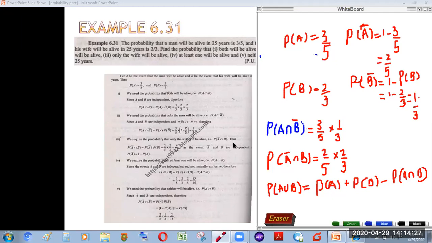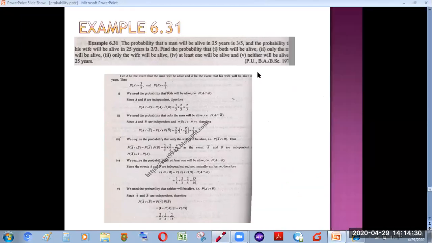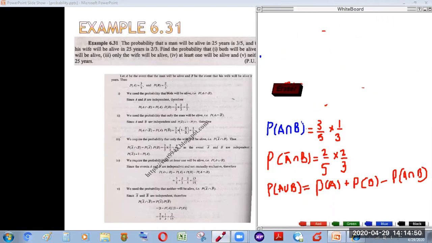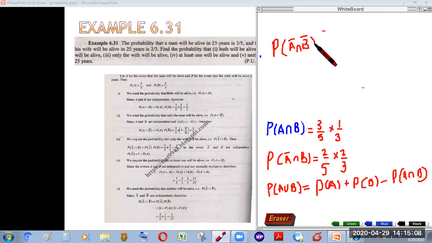All right. And there is a last part of this question, that neither will be alive. That means the man will not be alive and his wife will not be alive. So we'll simply write that neither will be alive means not the man is alive, not his wife is alive. We need to find that the man is not alive, meaning the complement, and his wife is not alive, which can also be found by taking the complement.